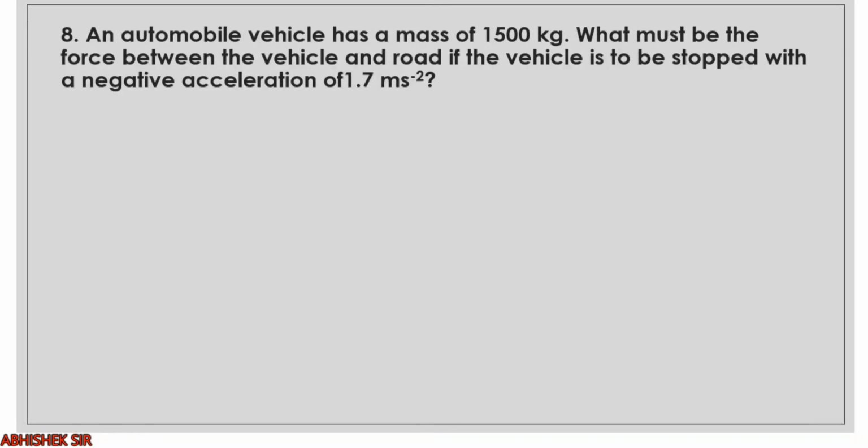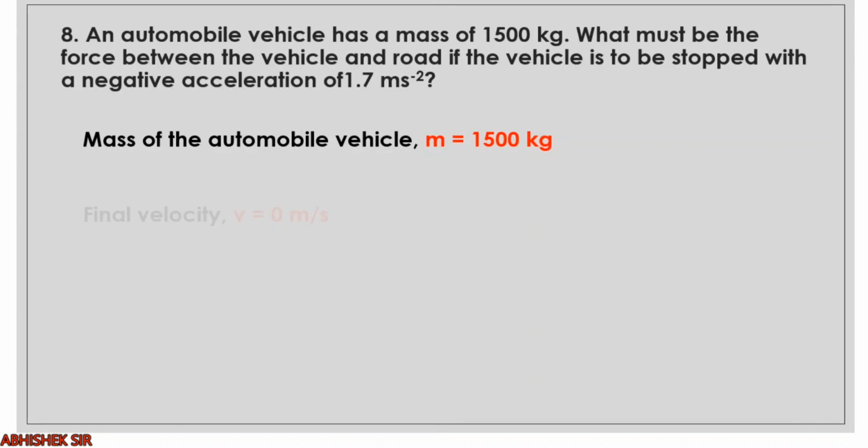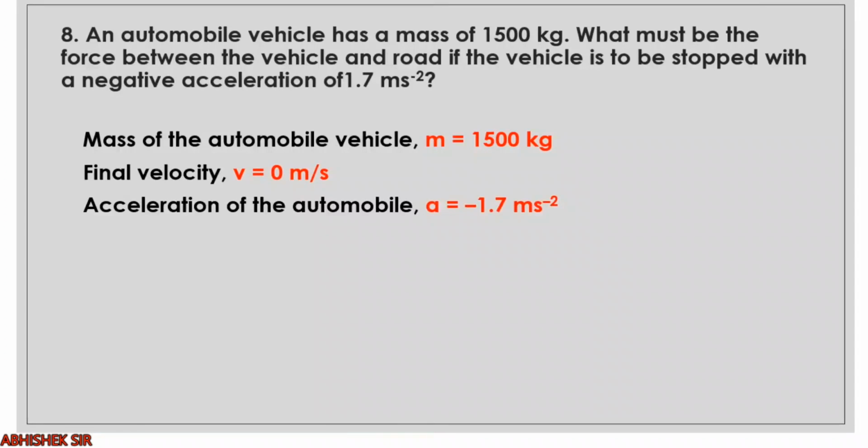Moving on to question number 8. An automobile vehicle has a mass of 1500 kg. What must be the force between vehicle and the road if the vehicle is to be stopped with a negative acceleration of 1.7 meter per second square? So mass is given, acceleration is given, and we are finding the force. Okay. So very easy. Let us make the list of what is given. 1500 kg. Final velocity is 0 meter per second. Acceleration negative, remember. So minus 1.7 meter per second square.